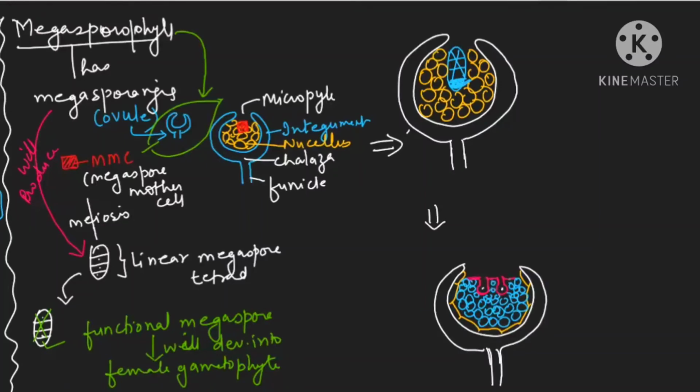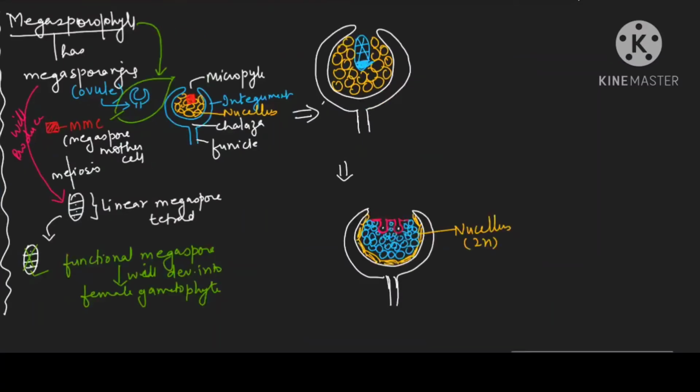This yellow color is your nucellus, and the ploidy of the nucellus will be 2n. This blue color is the female gametophyte.